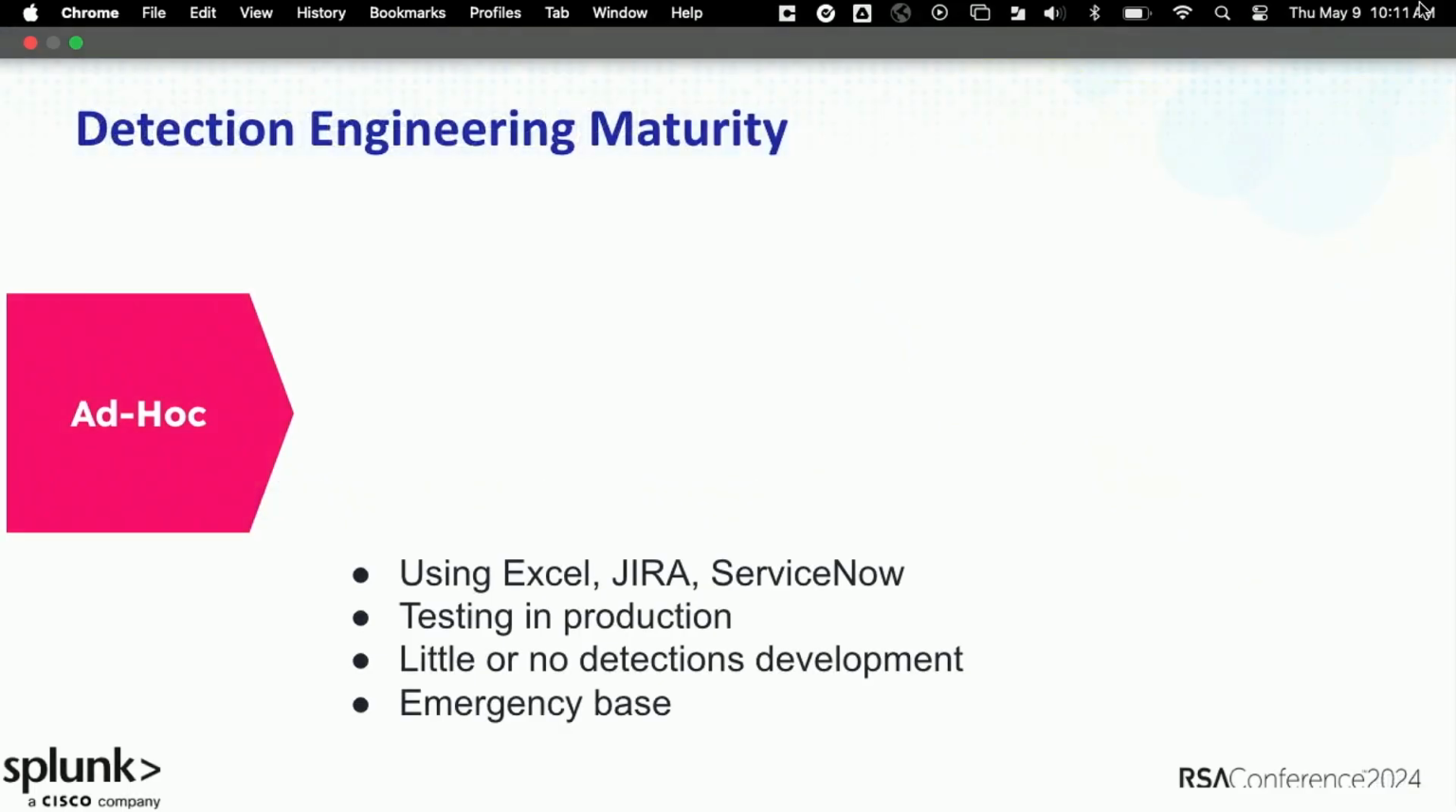So what do we learn? Quickly, this whole thing is a maturity cycle, right? Don't expect, especially if you're not applying detection engineering methodologies or you don't have some of these components implemented, to be doing this out of the gate. We started with an ad hoc process using Jiras, Excels, et cetera, to track what we were working on. We were testing things in production, which is not ideal. And a lot of it was emergency based. Oh, we need a detection for this threat. Let's go do it. Right? We weren't even getting ahead of some of the threats we wanted to cover.